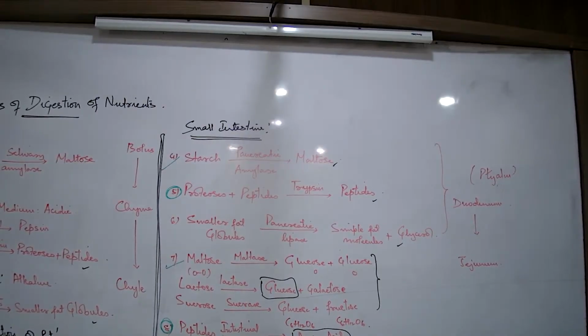If we see, the chemical composition of glucose and fructose is the same. Glucose, fructose, galactose, the chemical formula remains the same. Only the arrangement of hydrogen and oxygen is different. So all of these can directly enter into the blood.